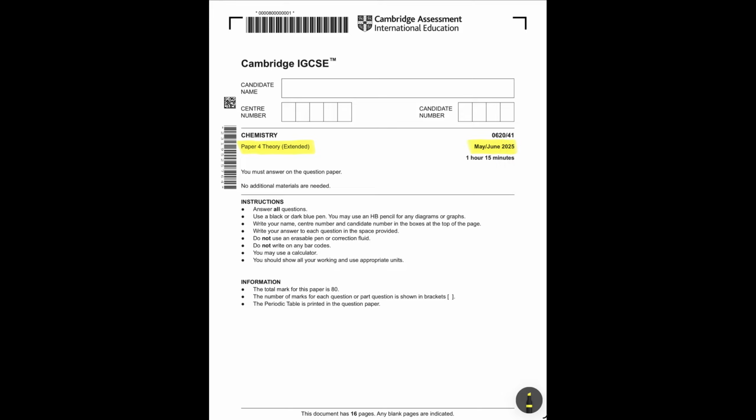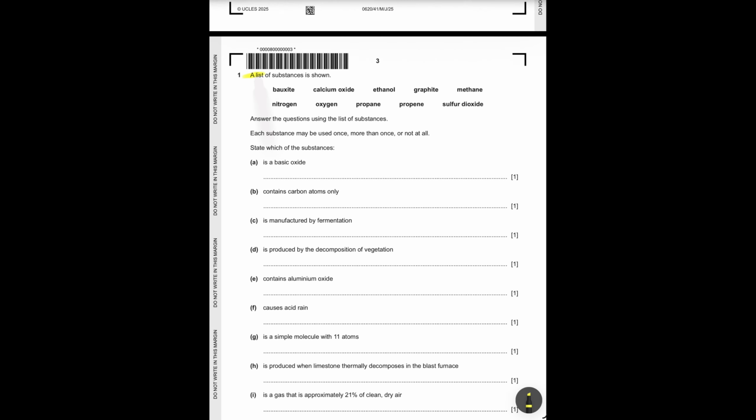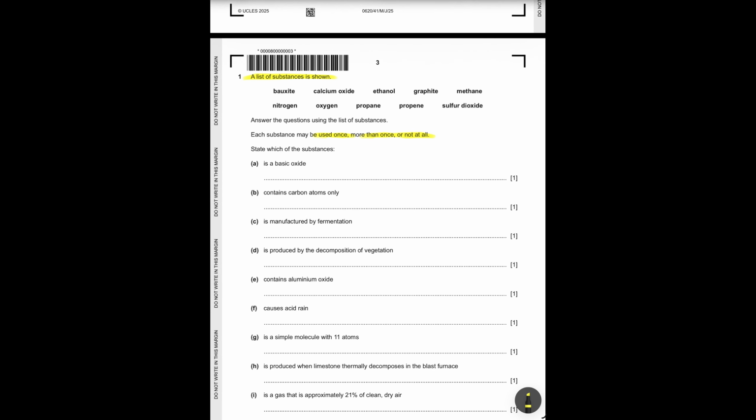It's all about 80 marks, 6 questions. I'll show you exactly what the examiner wants for each mark. Just grab a pen, pause before each answer, and try it yourself first. Question 1 gives a list of substances. Each substance can be used once, more than once, or not at all. It's pure recall. Let's see part A.